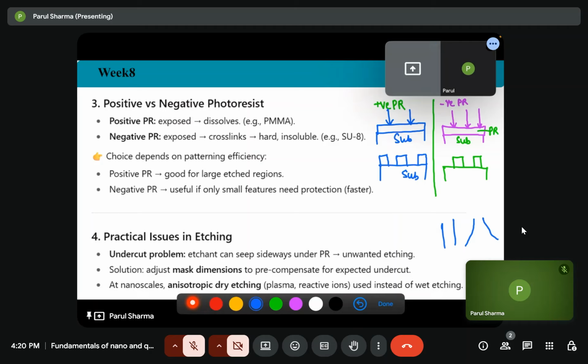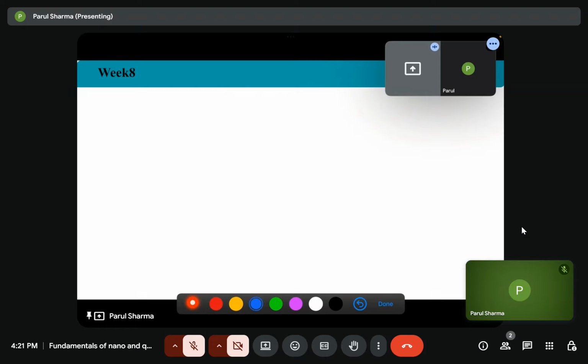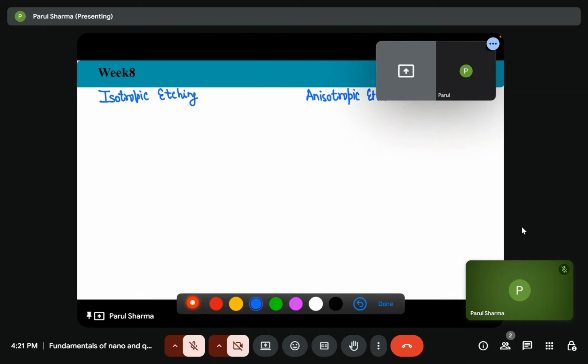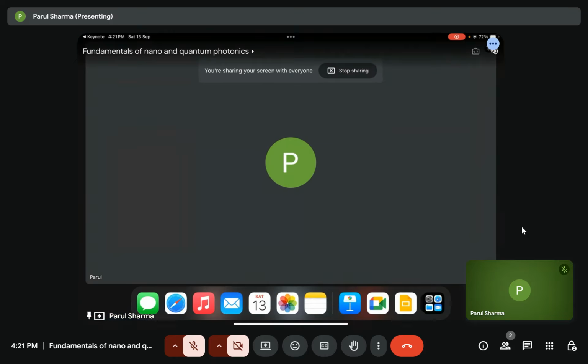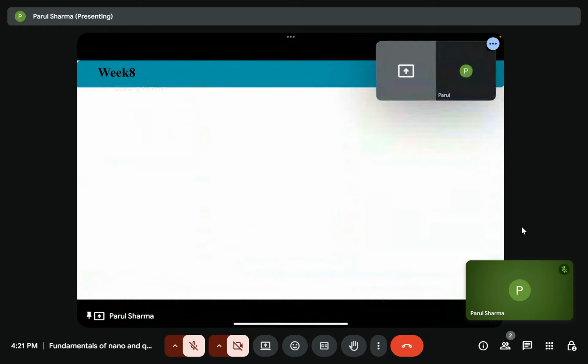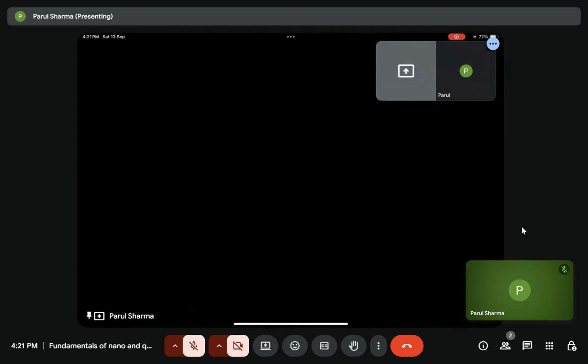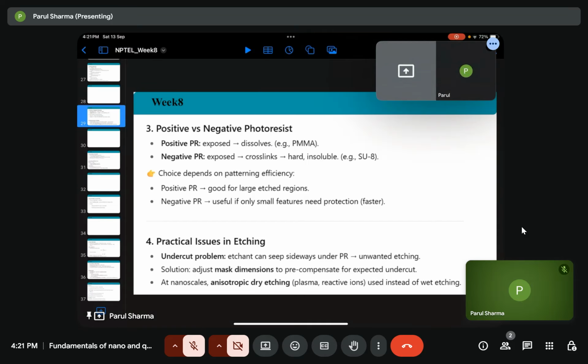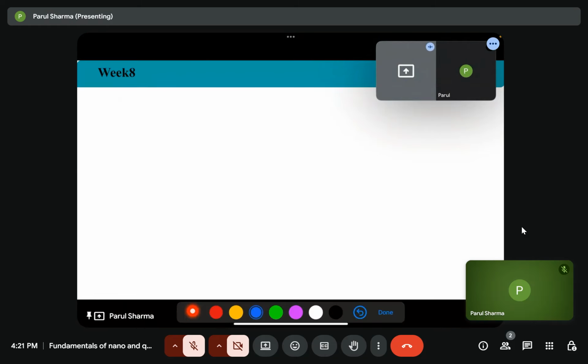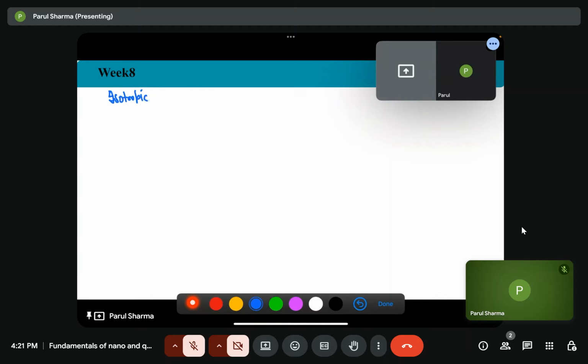So we have two types of etching. That is isotropic etching and anisotropic etching.